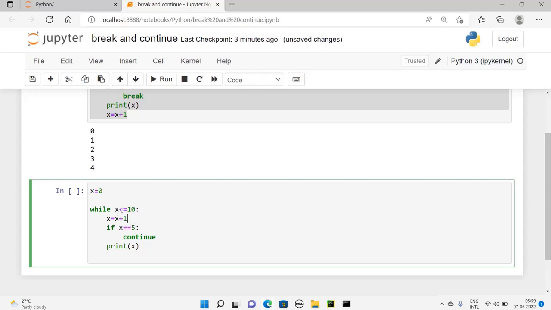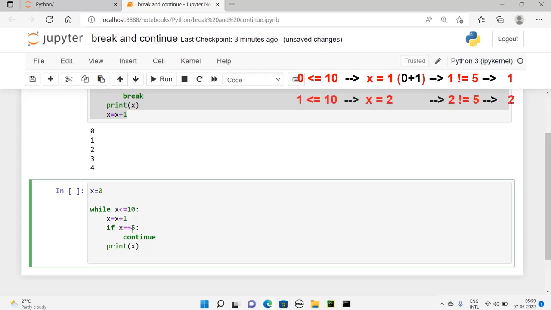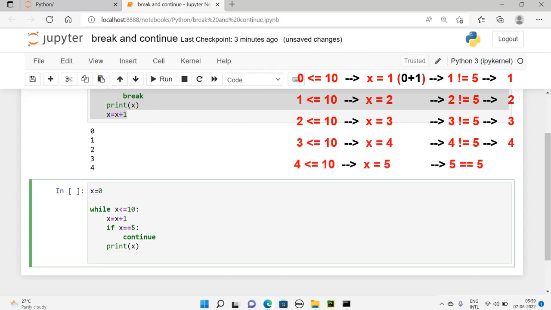Now if I run this, is x less than 10? Yes, because x is 0. 0 becomes 1. Is 1 equal to 5? No. Then it will print 1. Then it goes back. Is 1 less than 10? Yes. 1 becomes 2. Is 2 equal to 5? No. Then it prints 2. Like that it will print 3 and 4. After printing 4, x becomes 5. Is 5 equal to 5? True. It will continue, so the lines below will be ignored. If it reaches the continue, it will immediately go back and check the condition.